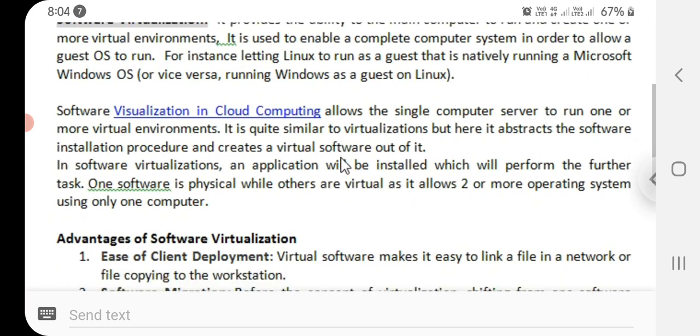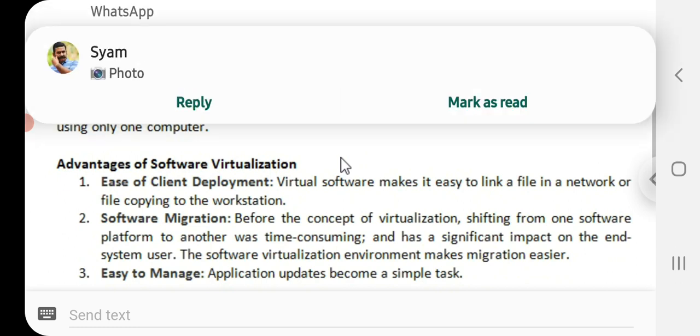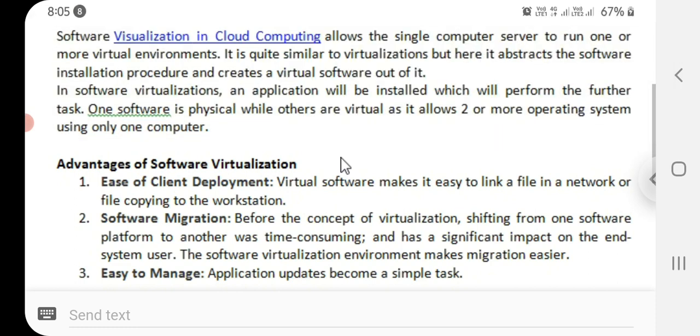Now, software virtualization in cloud computing allows a single computer server to run one or more virtual environments. It is quite similar to virtualization, but here it abstracts the software installation procedure and creates a virtual software out of it. In software virtualization, an application will be installed which will perform the further task. One software is physical while others are virtual, as it allows two or more operating systems using only one computer.